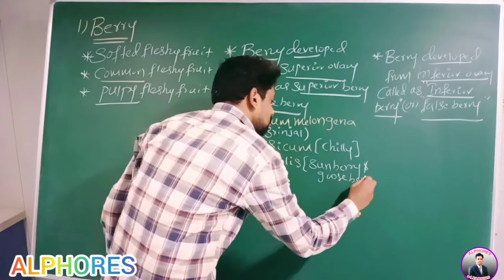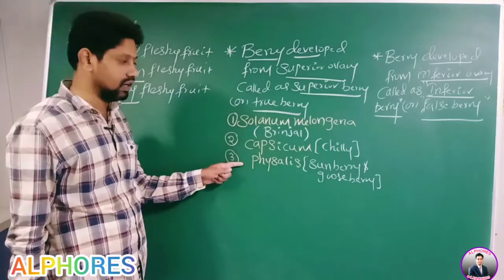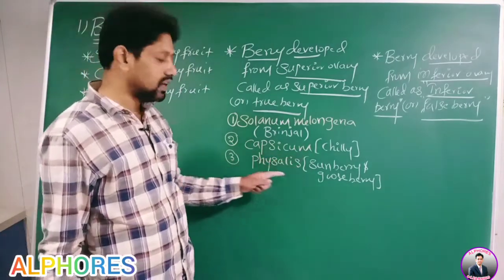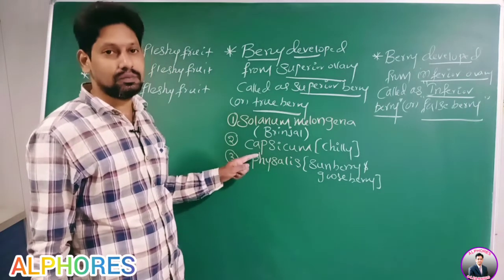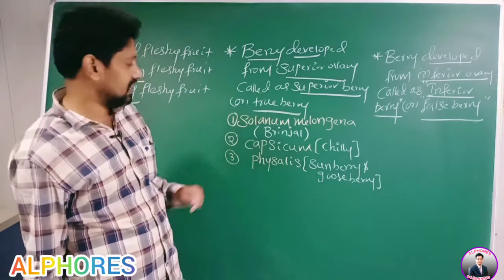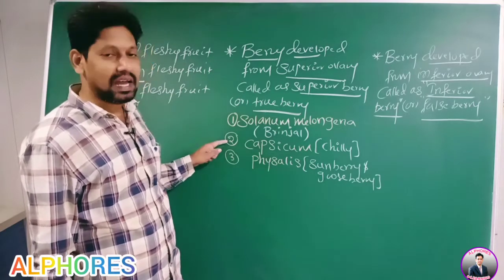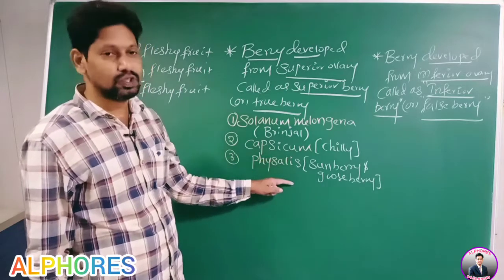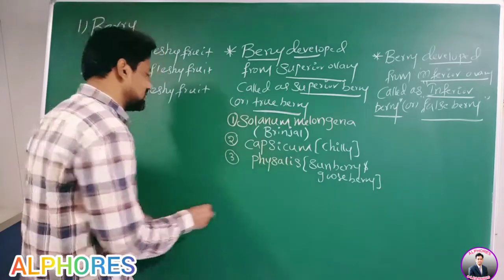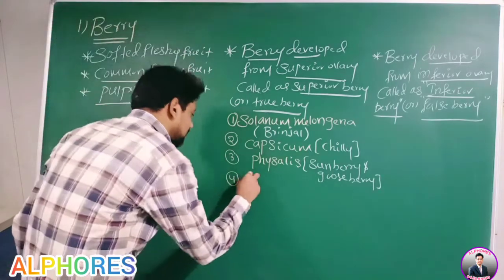Sunberry and gooseberry, these two come under the genus Physalis. Therefore, Solanum melongena is brinjal. Second one is capsicum, that is chili. Next, Physalis, that is sunberry, gooseberry. And the next one is Phoenix.